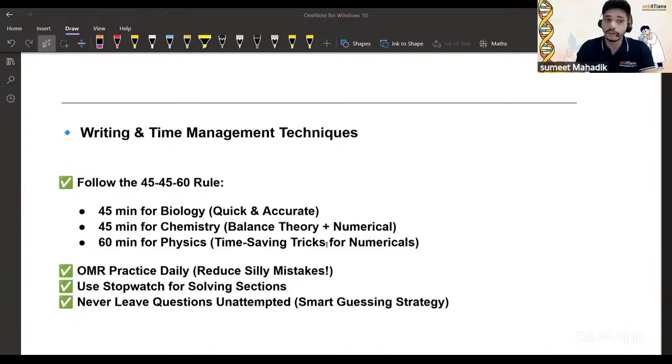So 60 minutes for physics, where we use time saving tricks for numericals. Now, from where do you get time saving numericals? Definitely your teachers, those respected teachers, they must share these tricks, right? Or there are many resources, you can go for it, but make sure you are going for the high yielding chapters in physics as priority. You have to maintain the priority for it.